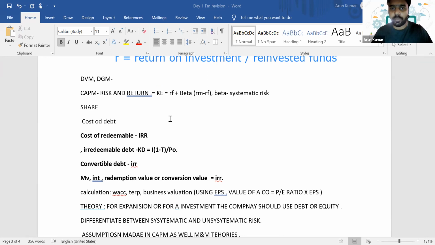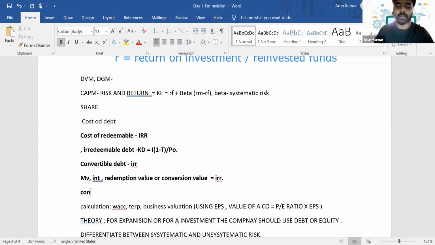So in the case of finding the market price of a convertible bond, is that to choose the higher? That's what it is: with respect to a convertible bond, we have to find the redemption value as well as the conversion value. Let me show you how to do the conversion value. Assume that we have got 20 shares per bond. So we need to multiply 20 shares by the market value per share.